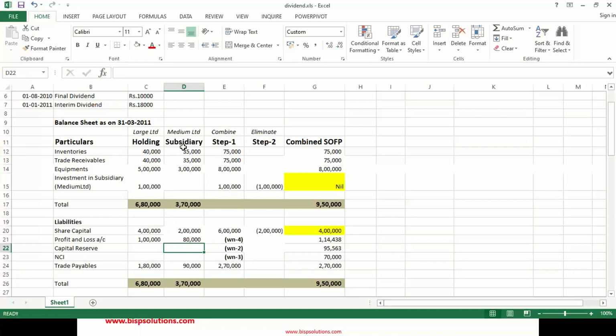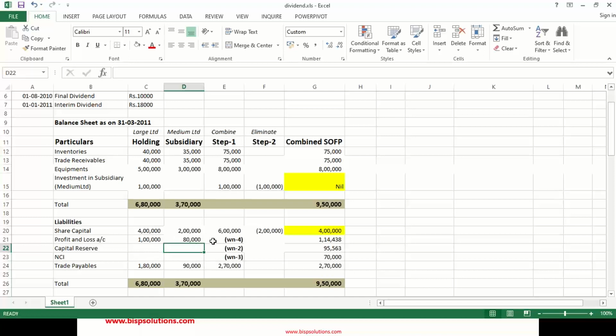As we have seen, the first step is to combine. So we'll combine all the figures given in both separate balance sheets. Like 40,000 plus 35,000 is 75,000. Equipments is 5 lakh plus 3 lakh is 8 lakh. Investment also we have combined. We have combined the share capital as well, 4 lakh plus 2 lakh, 6 lakh.